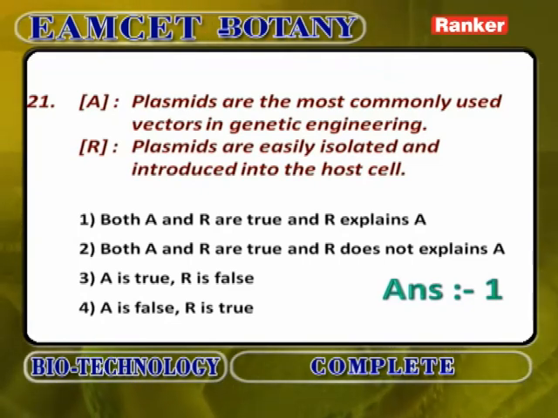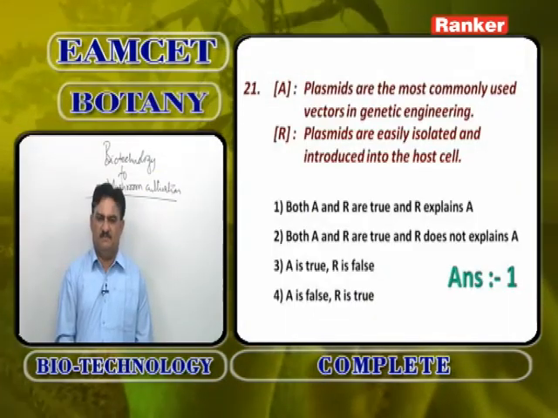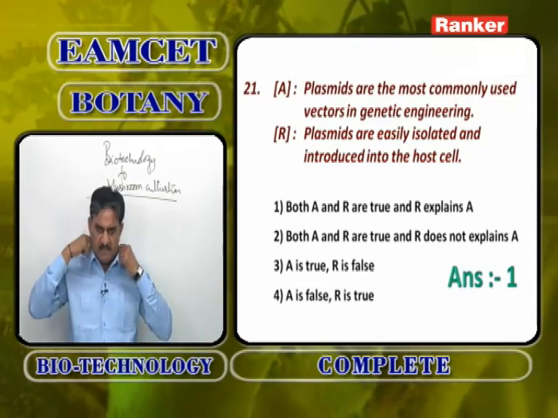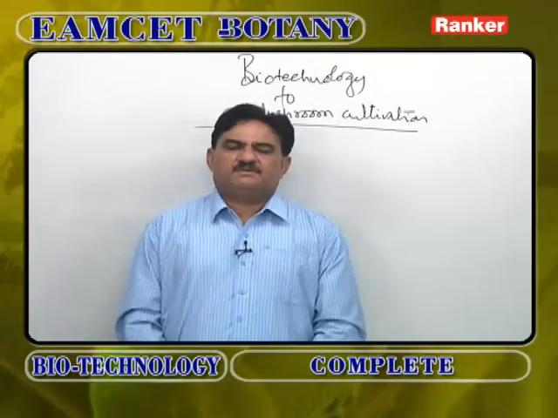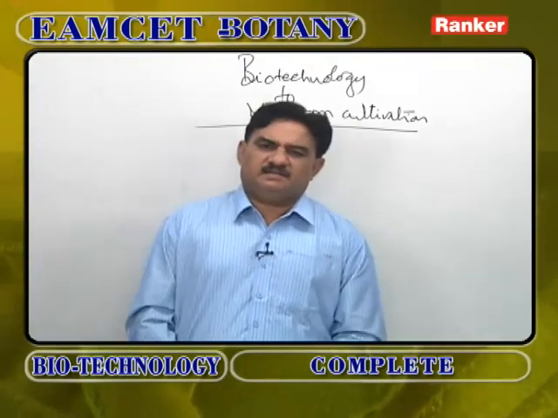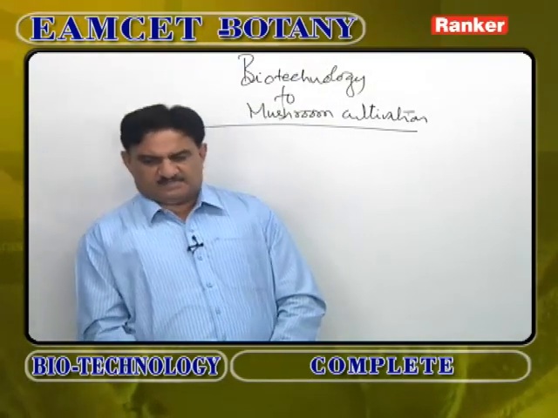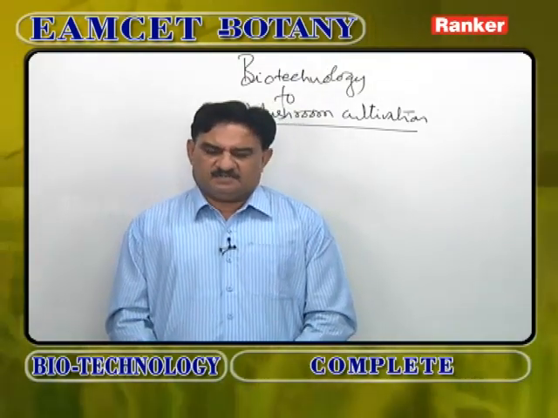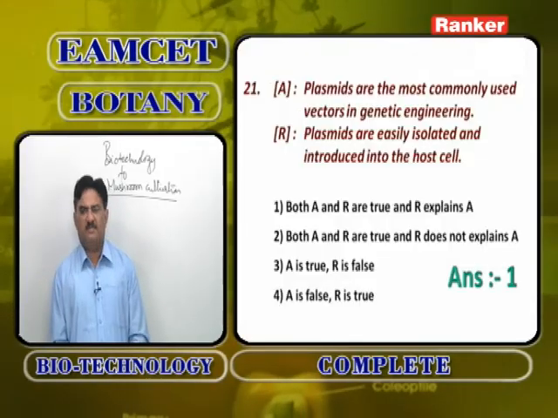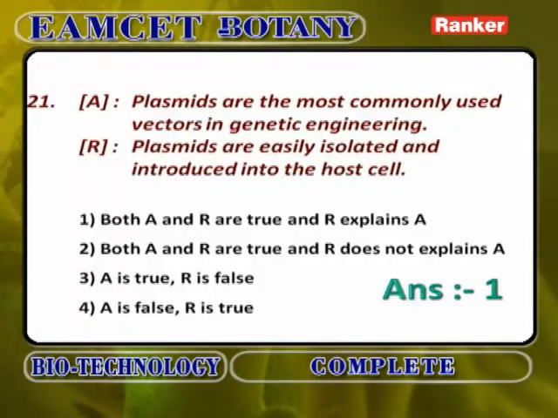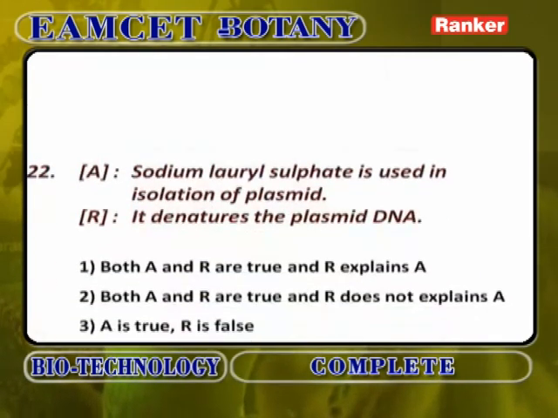This is another assertion reasoning. Plasmids are the most commonly used vectors in genetic engineering. In genetic engineering, plasmids are the most common vector that are widely used. Plasmids are easily isolated and introduced into the host cell, because they are easily isolated from the bacterial cell, and after that they are easily introduced into the host cell by using simple chemicals like EDTA, lysozyme, sodium lauryl sulfate and calcium chloride. Both statements are correct. So both A and R are correct. R is the correct explanation of A.